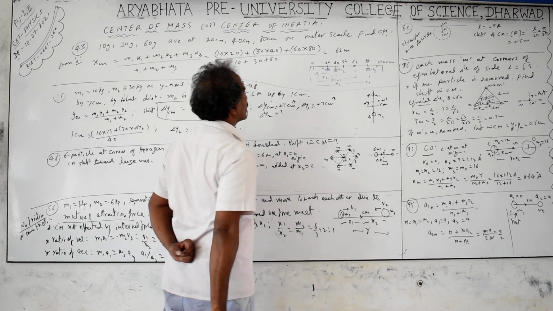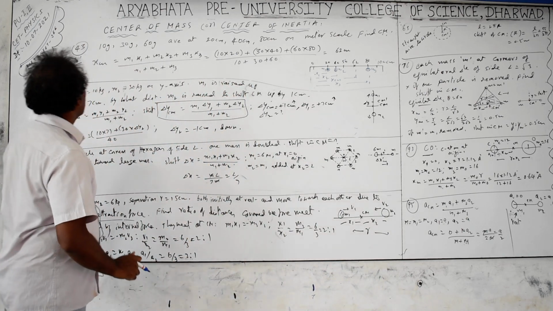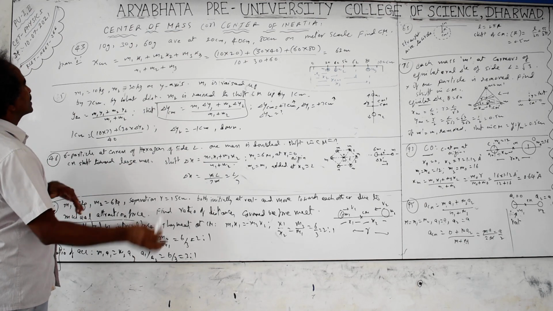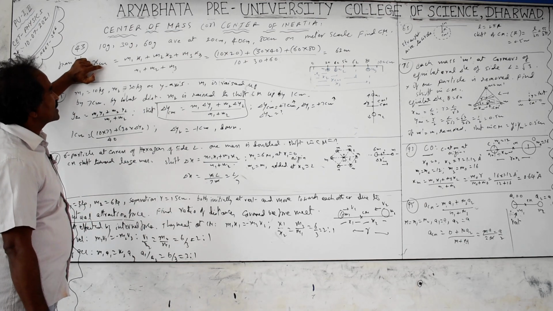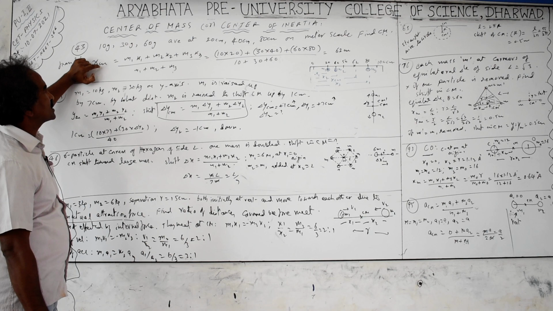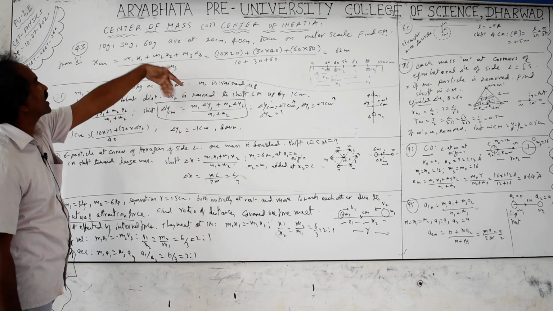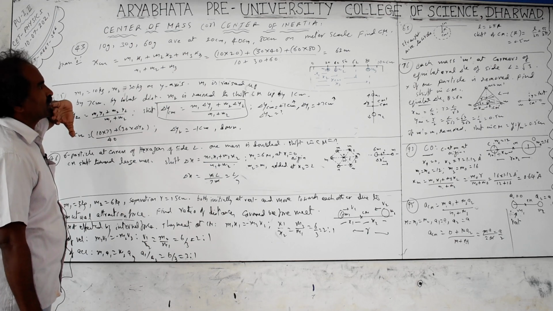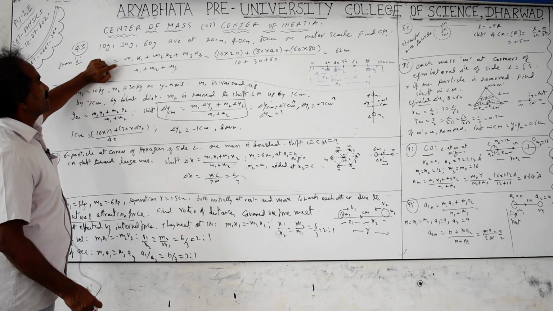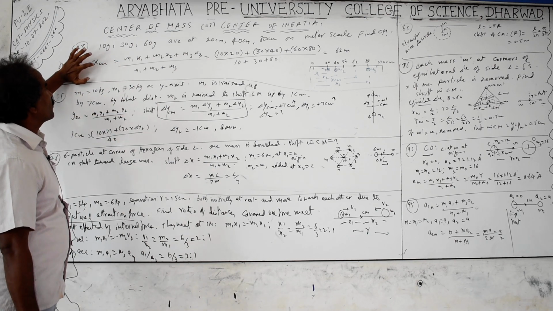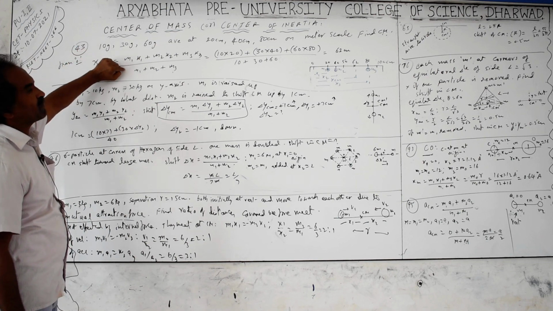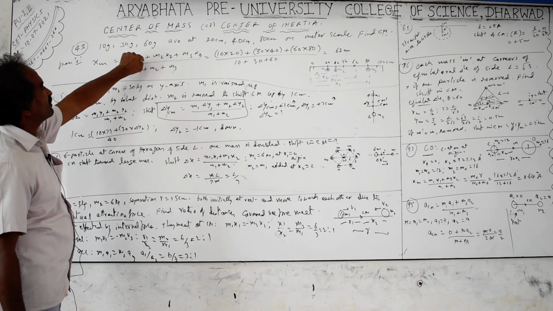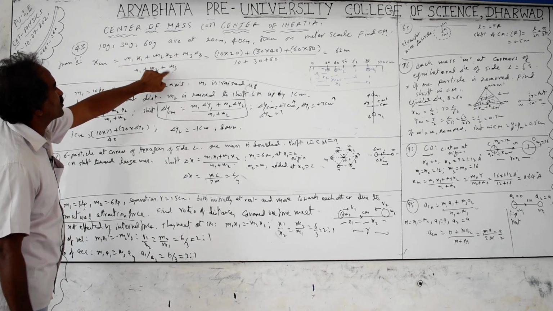In case you are taking the coordinates of center of mass, if you take the different particles represented at different positions on the x axis, y axis, etc., the x coordinate of center of mass is x_cm equals m1 x1 plus m2 x2 and so on. We can take any number of particles. The denominator must be the total mass, m1 plus m2 plus m3, any number we can take. If you want the y coordinate, y_cm equals m1 y1 plus m2 y2 and so on, divided by m1 plus m2 plus m3.